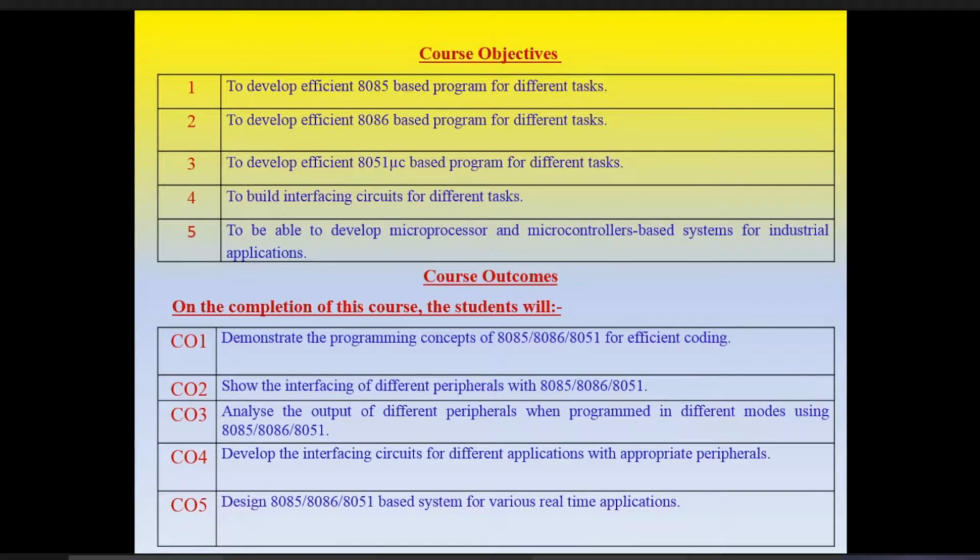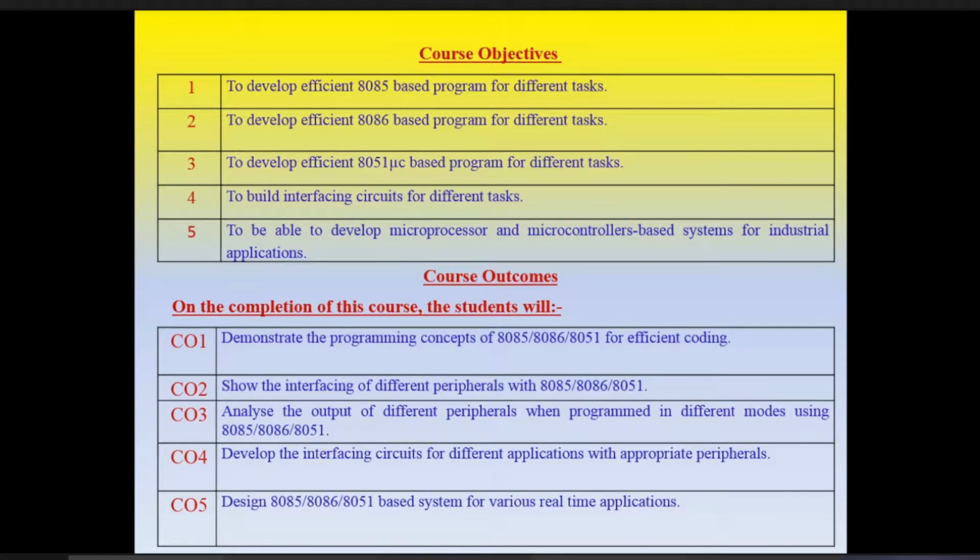Then we have the looping concept also, how to use a loop. How to run the same program, suppose we have 100 inputs and we have to do addition. So we cannot write a plus b, b plus c, c plus d like that. We have to apply some kind of loop using counters.